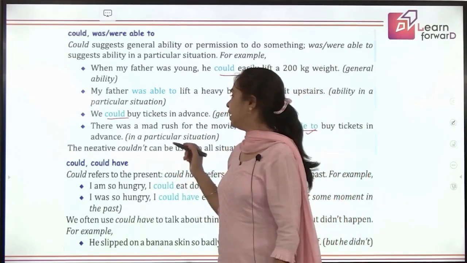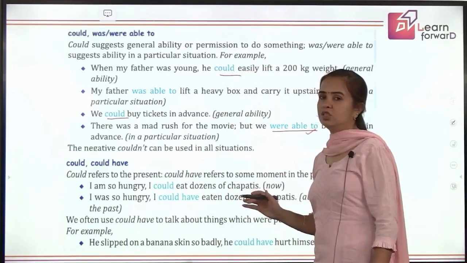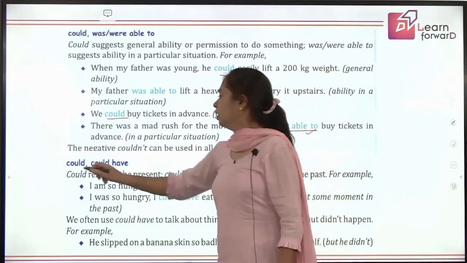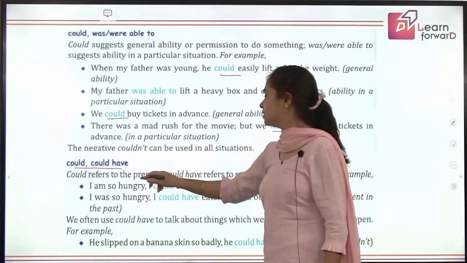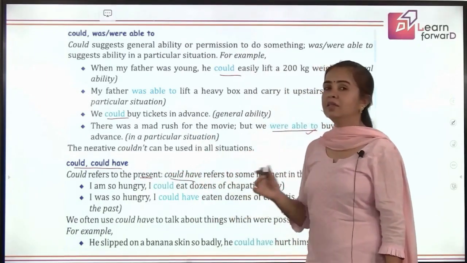And the negative couldn't can be used in all the situations. Could not. The short form is couldn't. Now could and could have. Could refers to the present and could have refers to future. But there is no form.